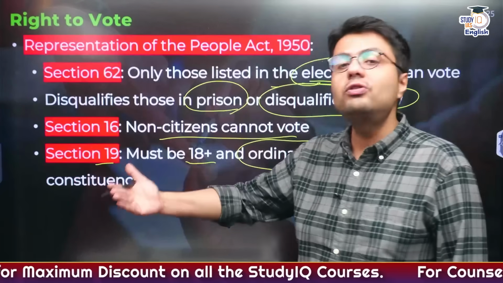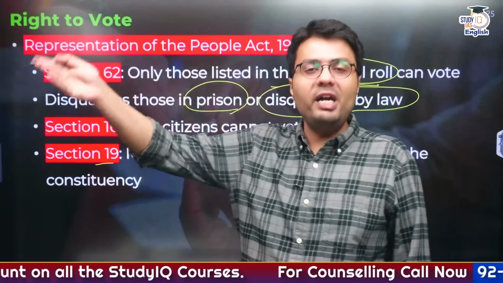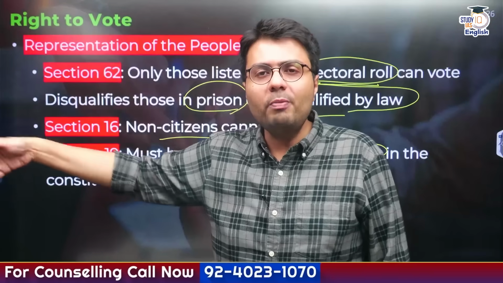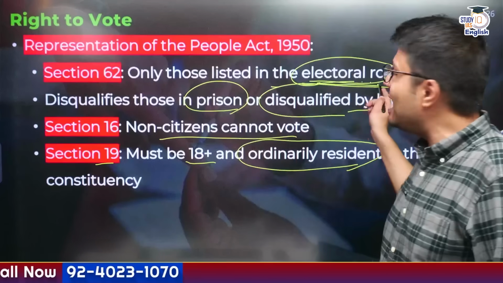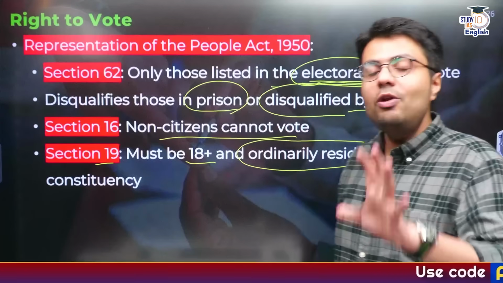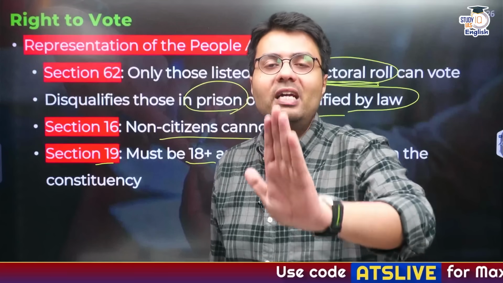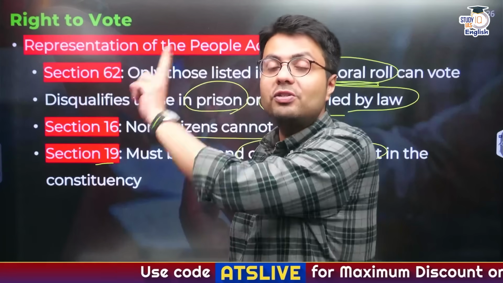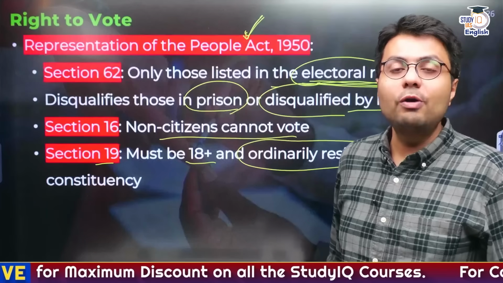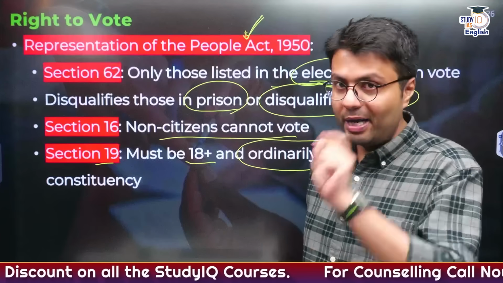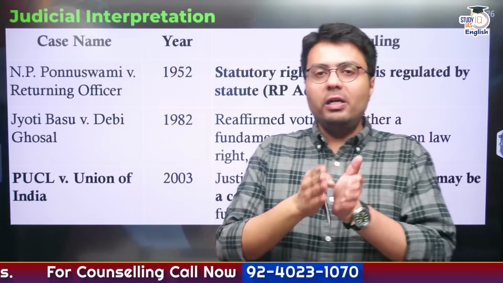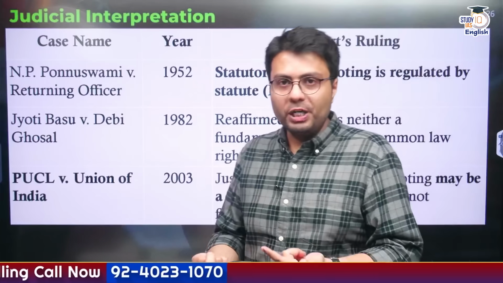So suppose you are an Indian citizen over and above 18 years of age, but for the last 5 or 10 years you are living in the US. Do you think you will be able to vote? No, because your name must have been eliminated from the electoral roll because you are not a resident in India. So this is why not every Indian citizen over and above 18 years of age can give vote. Therefore, this is a legal right. Why? Because this is regulated by a particular law of the Indian Parliament. Understand? Now let us try to understand what India's judiciary feels about this particular right.